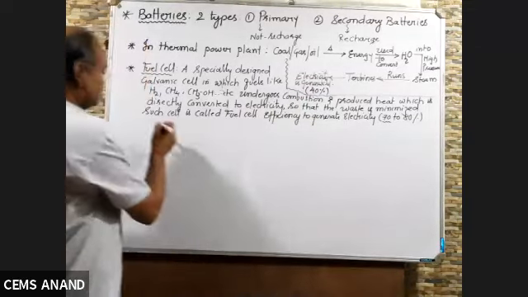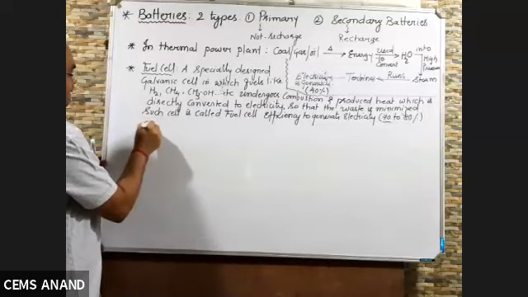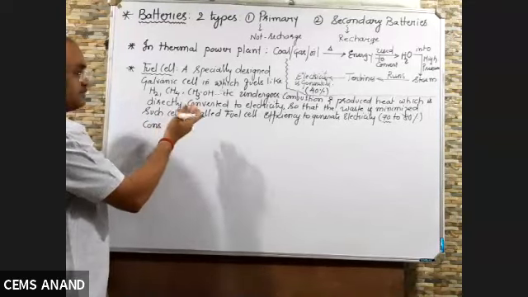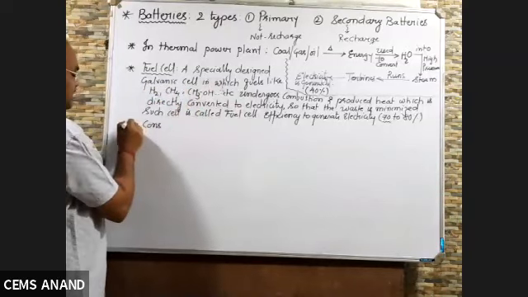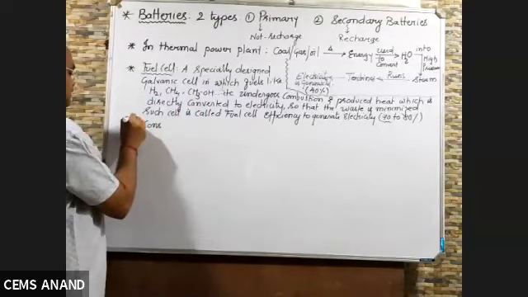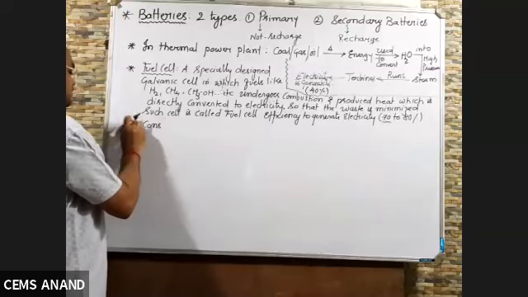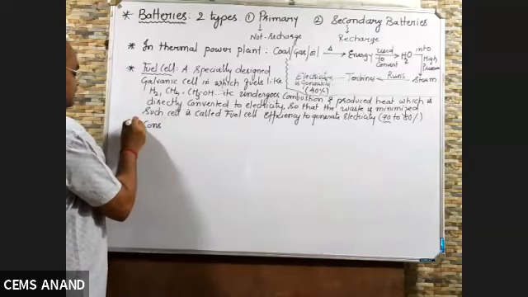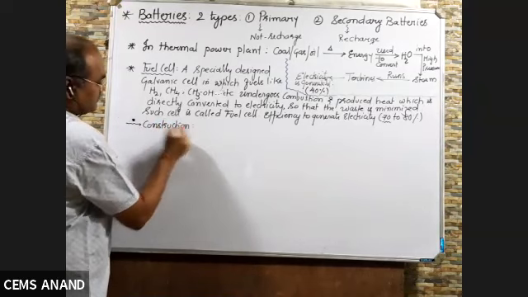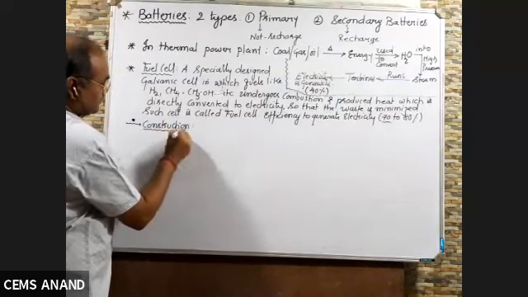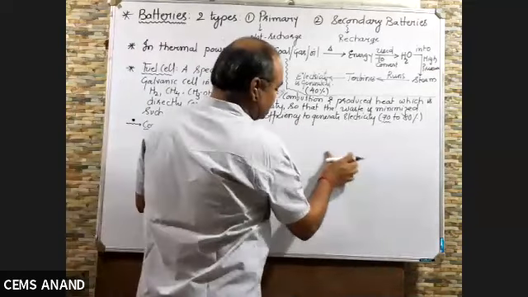Now construction. No need to write the principle because the principle is a galvanic cell, converts chemical energy into electrical energy. Now what is construction? Let us see. I will draw the diagram here.